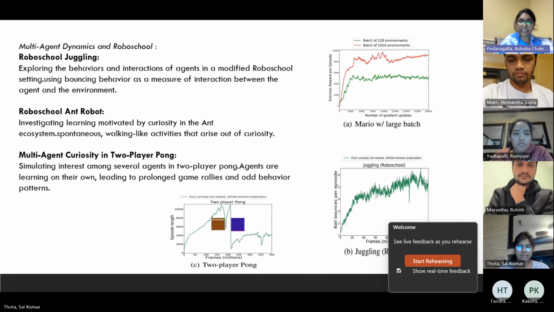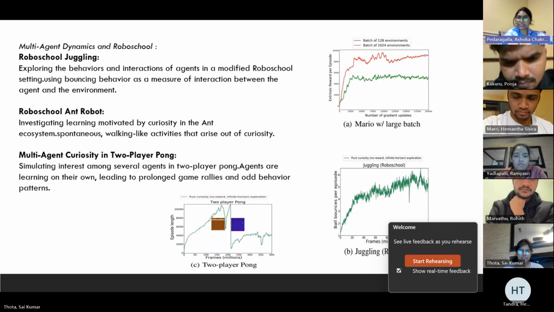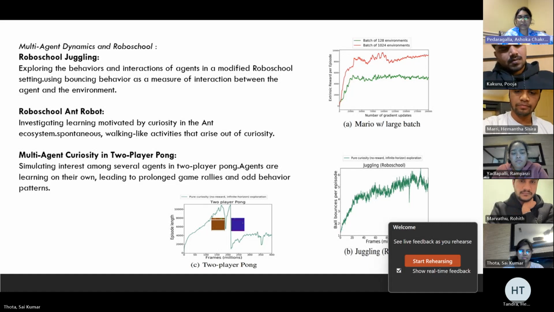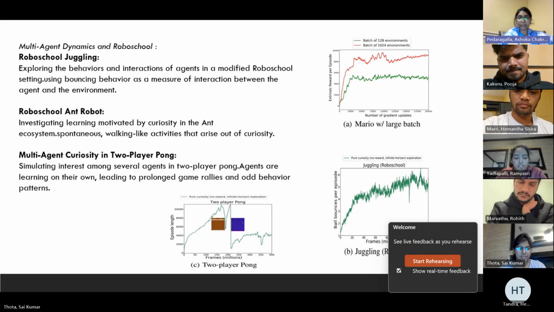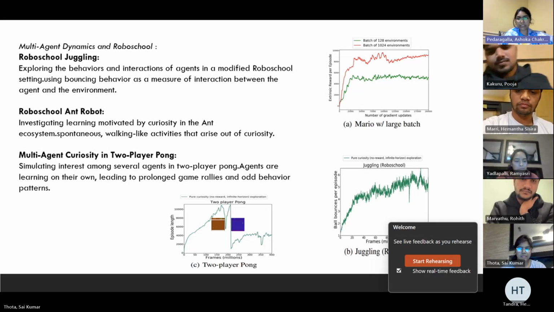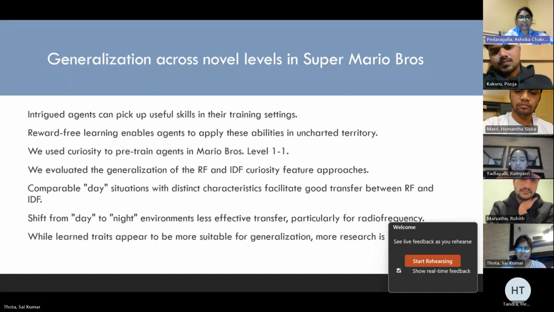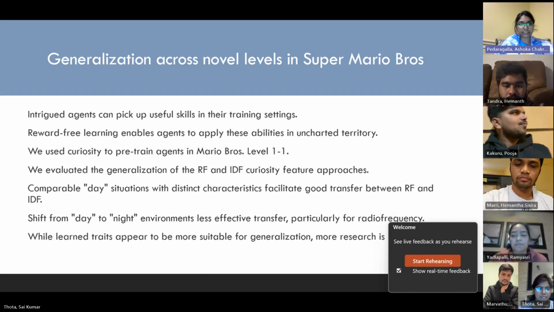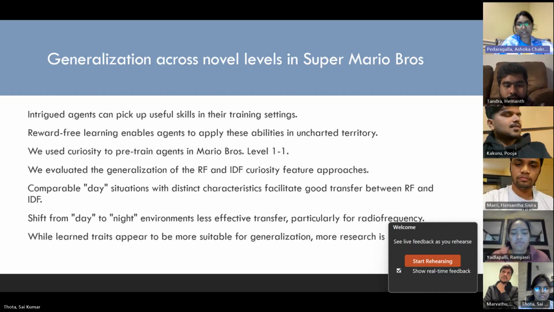The top graph demonstrates the impact of batch size on the performance of the RF method in Mario without using any extrinsic rewards, whereas the middle graph shows the number of ball bounces in the juggling environment. And the bottom graph displays the mean episode length in a multiplayer Pong environment, with a discontinuous jump indicating the emulator's limit. And the reward-free learning's advantage lies in its potential to generalize to unlabeled environments without specific reward functions.